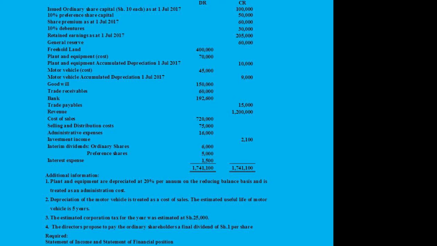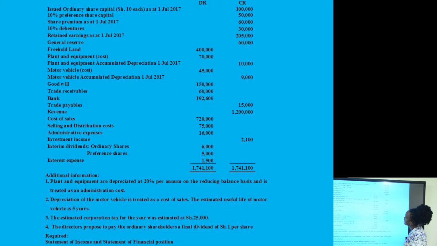From that information, we are going to compute the number of ordinary shares. Then you have 10% preference share capital, which is 50,000. Again, we said the 10% represent the rate of dividend. So the preference dividend is going to be 10%. You have share premium. You have 10% debentures, which means that the debenture interest is going to be 10% of 30,000. That is the debenture interest.